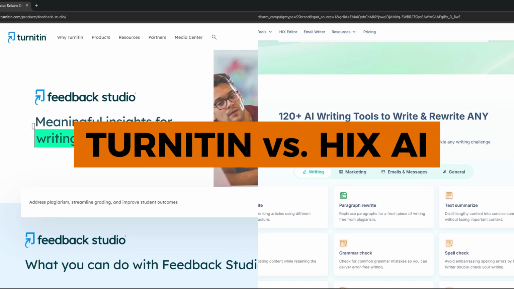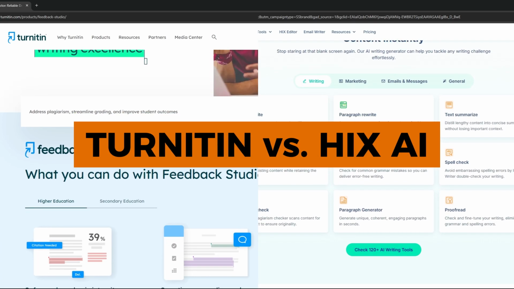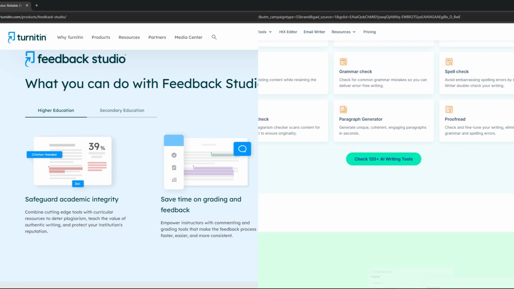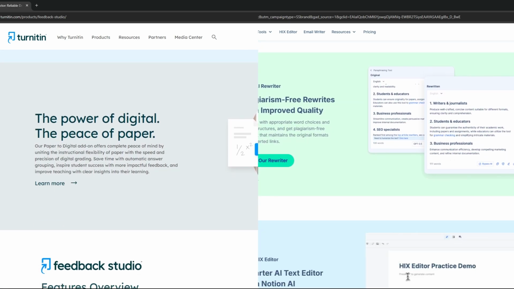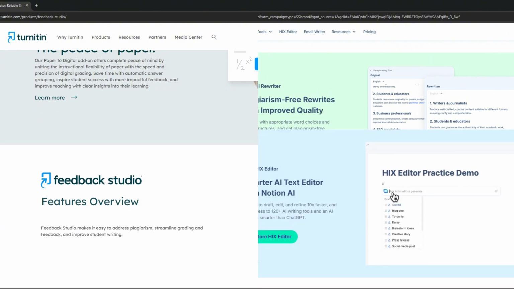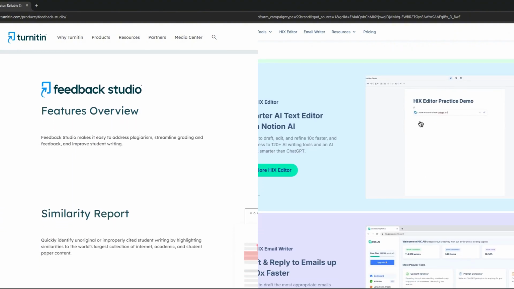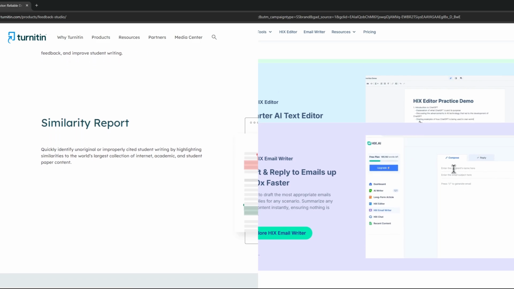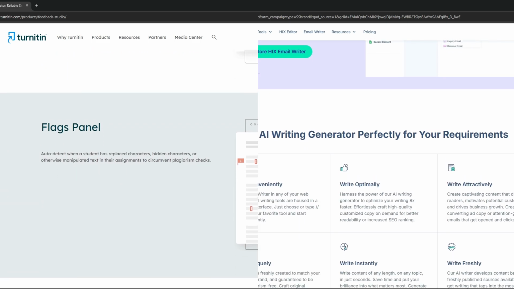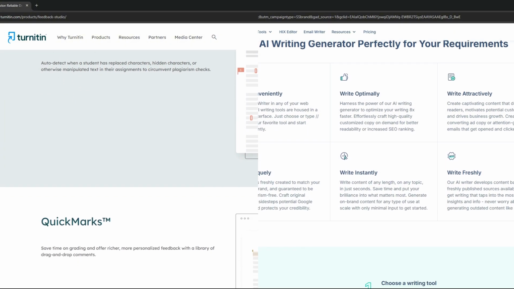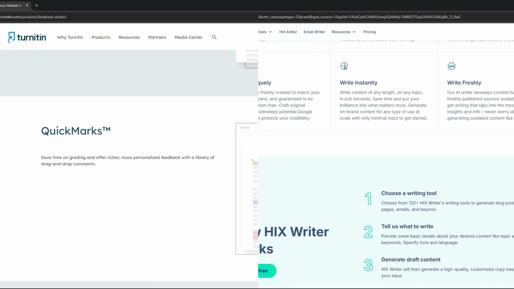Today, we will discuss Turnitin and Higgs AI. Both mostly rely on AI and NLP technology for text processing and analysis. Turnitin employs AI to find patterns that point to plagiarism and AI development, while Higgs AI uses AI to change text to avoid detection. Now let's examine the main features of these two platforms.